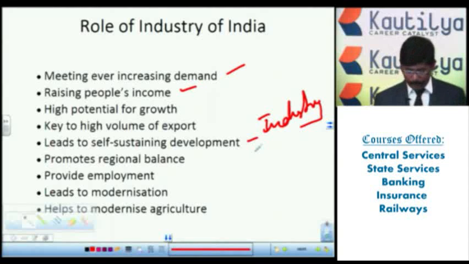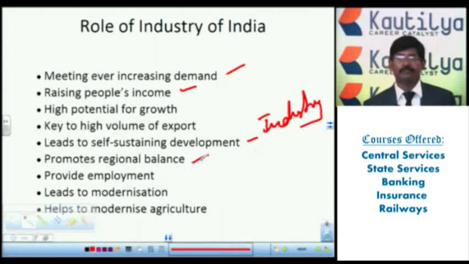That's the next one, promote the regional balance. With help of the industries, we can develop the different regions in India. Suppose a region is backward in the agriculture sector, there we can develop the industries. So with help of the industries, regional development has increased in India. We have promoted regional development, mainly the north, south, east, west regions in India.